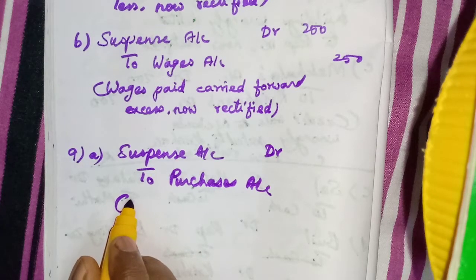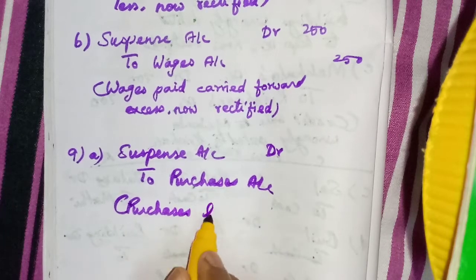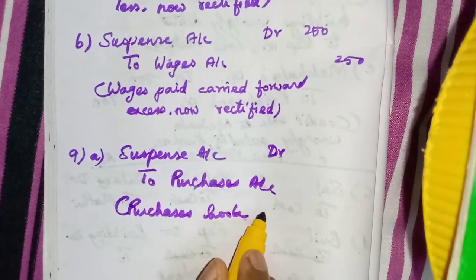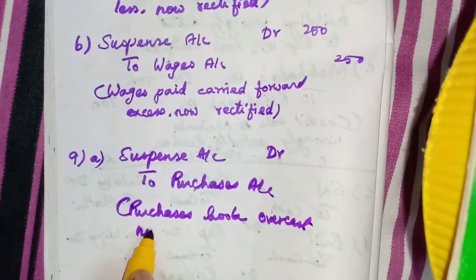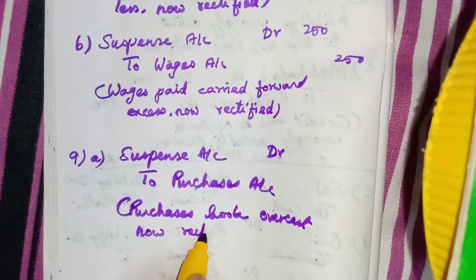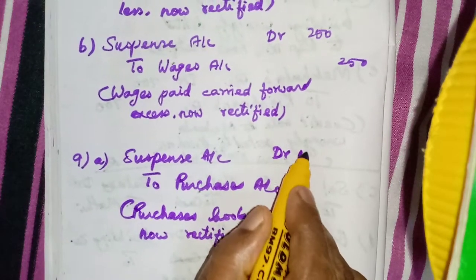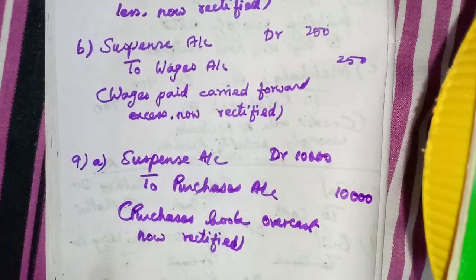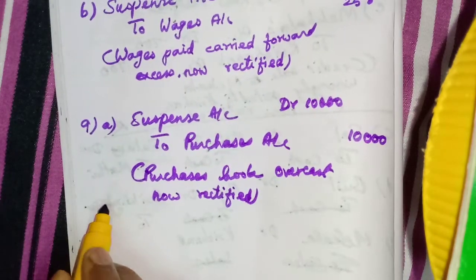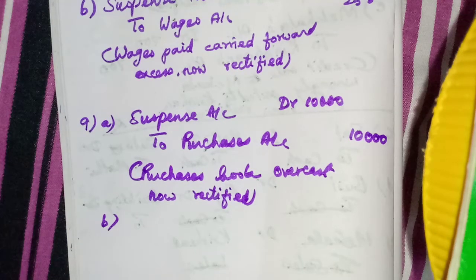So purchases book overcast, now rectified. 10,000. Then B, repairs to furniture was debited to furniture account.